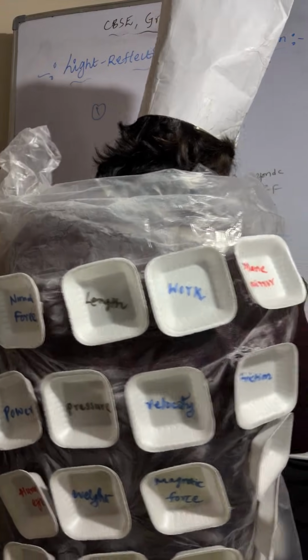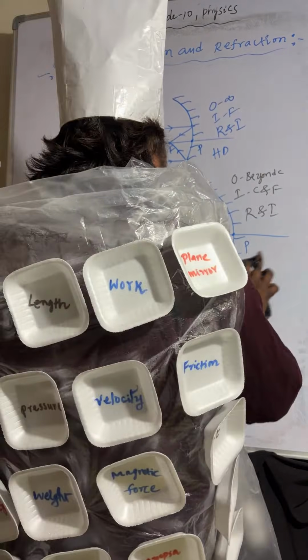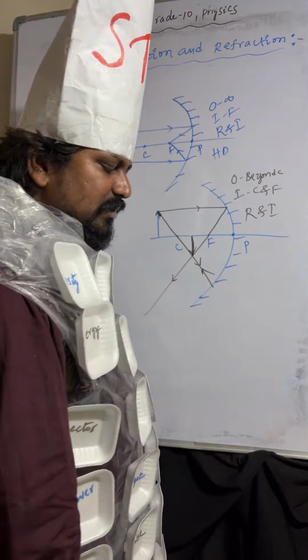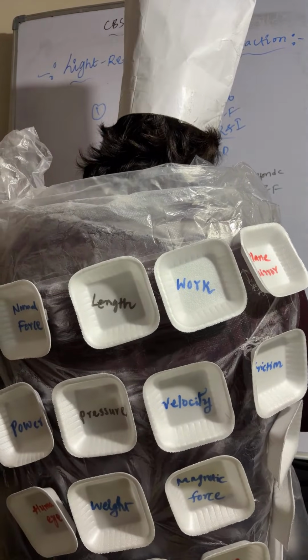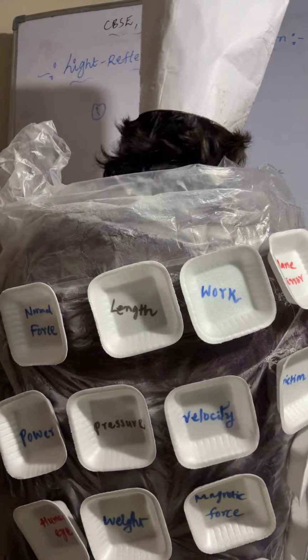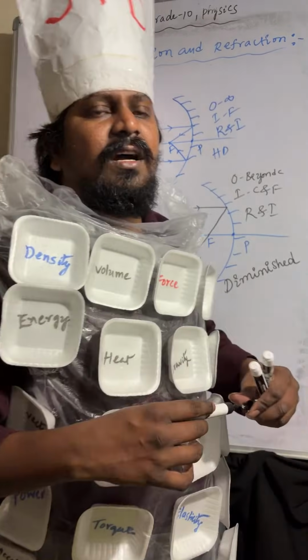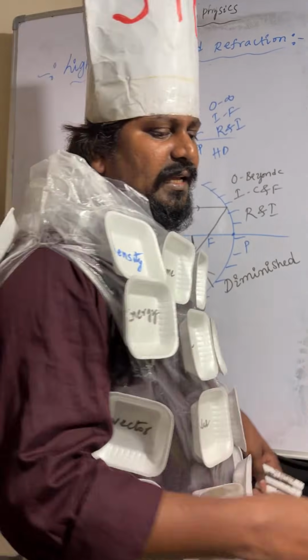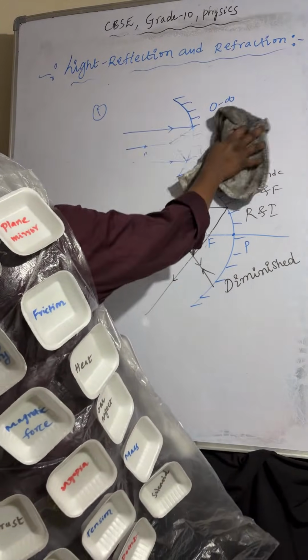Coming to the third one, we have to draw. Third one, object is placed at C.